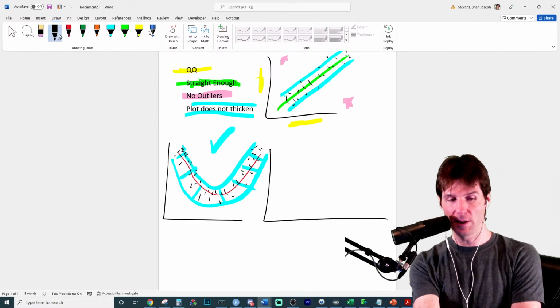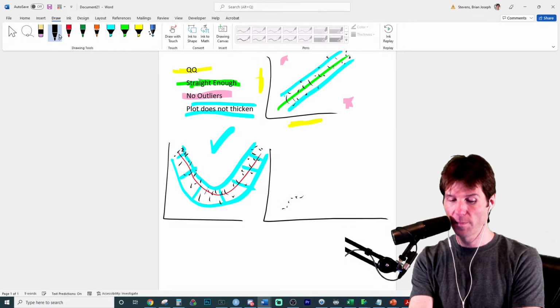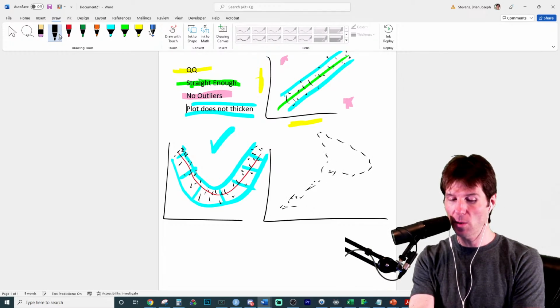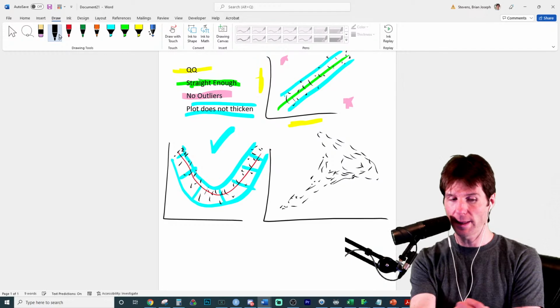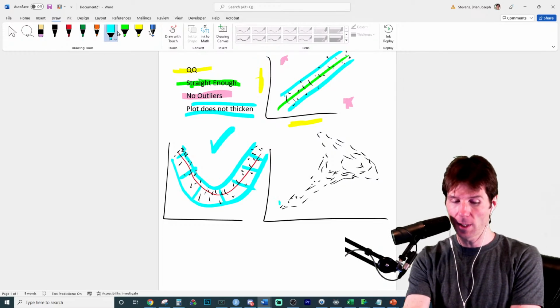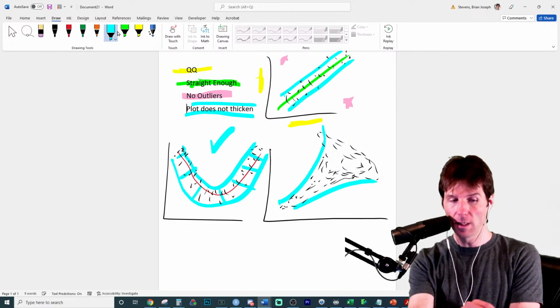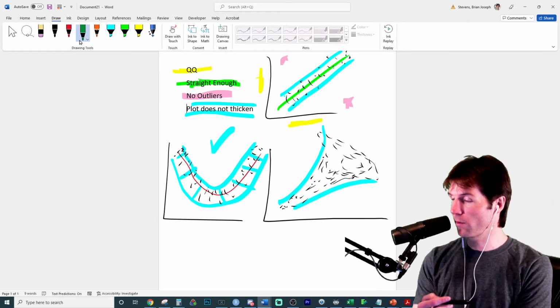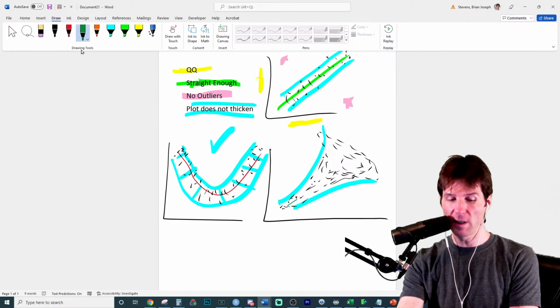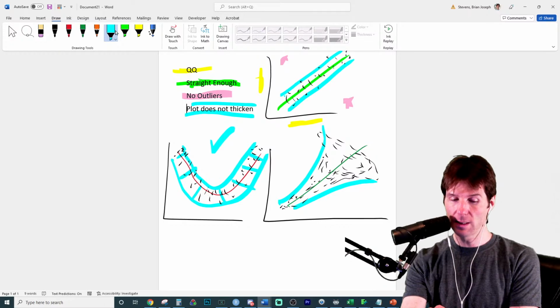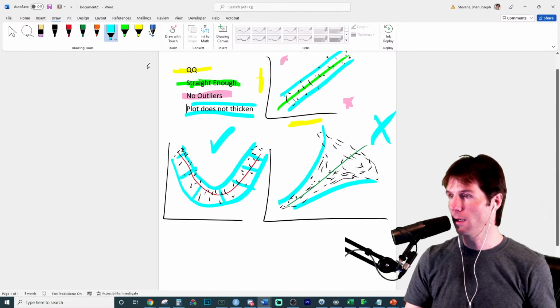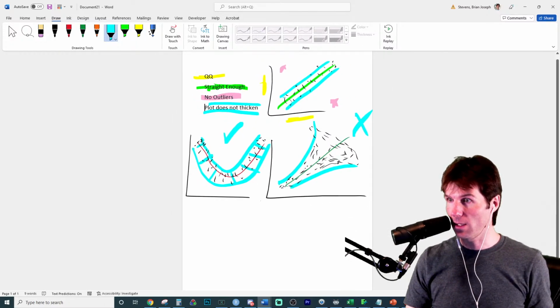But this other one, while linear, would pass the linear condition, and it could get thinner or thicker. This one over here, I'm trying to draw with extreme plot thickening. Now if you think about it, the bands around it get thicker, and this would be a change in strength of the relationship. So although it is linear, it does not pass the plot doesn't thicken. So we don't want the plot to get thicker.